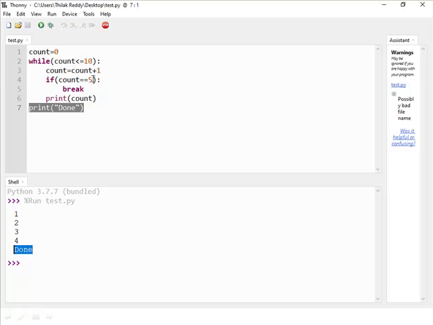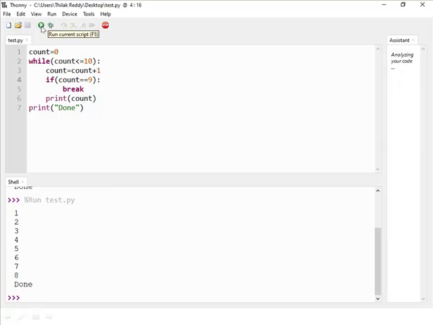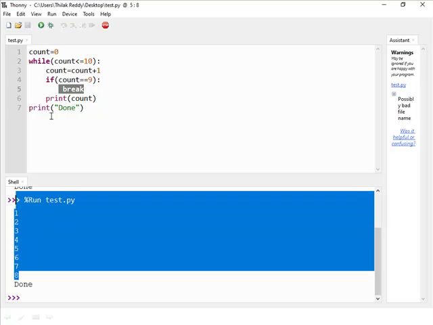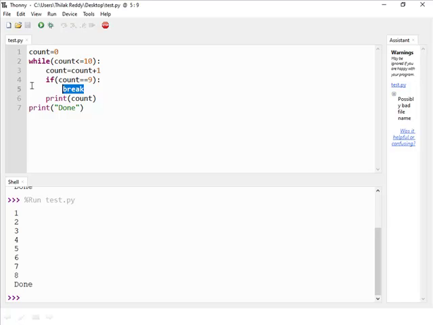For example, if the count value is 9, then in every iteration it will display the value until this condition is true. If this condition is true, then it enters the block to break the entire loop. So here the count value is 9. So after 8 iterations the count value is 9, then it enters the if block to break the entire loop. So after that it immediately exits from the loop and displays done. Okay, that's all about the break statement, and now let's understand the continue statement.